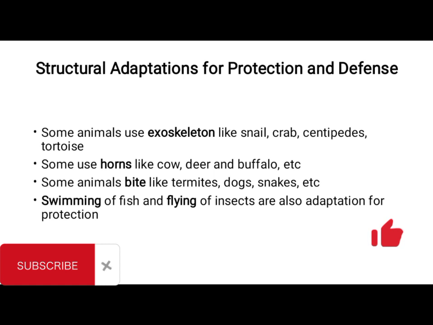Okay, so let's look at adaptation, social adaptation for protection and defense. You have some animals, they have exoskeleton with which they protect themselves.